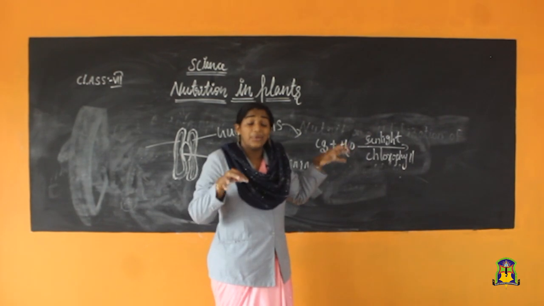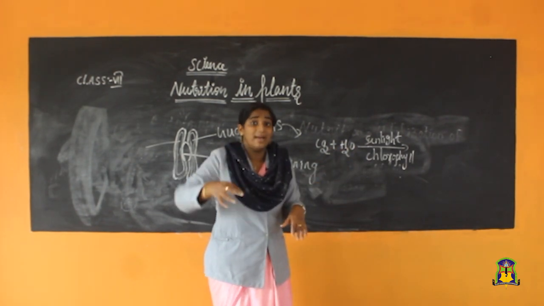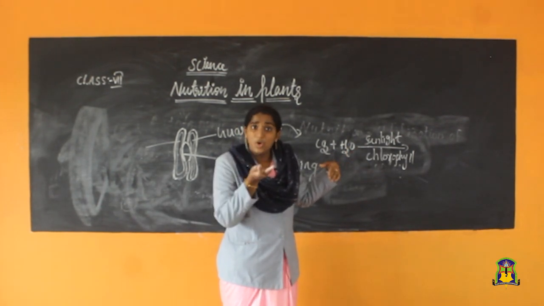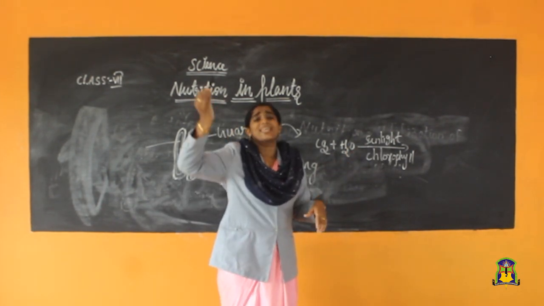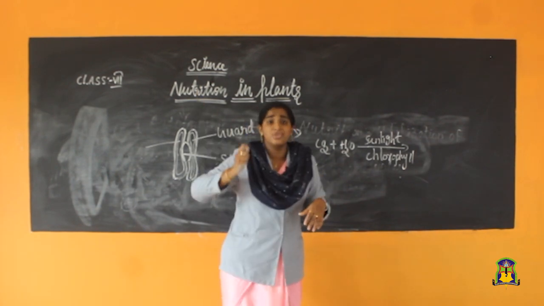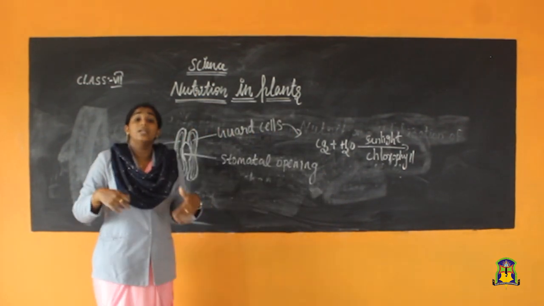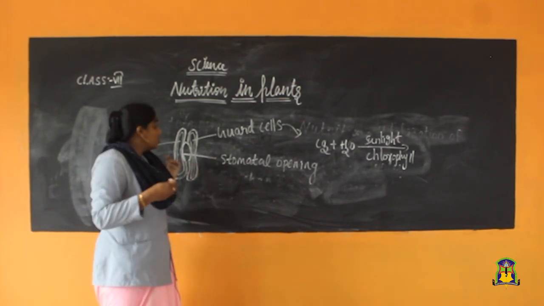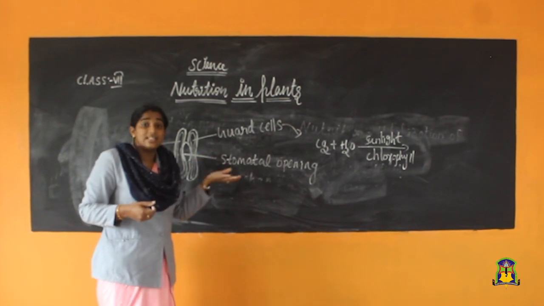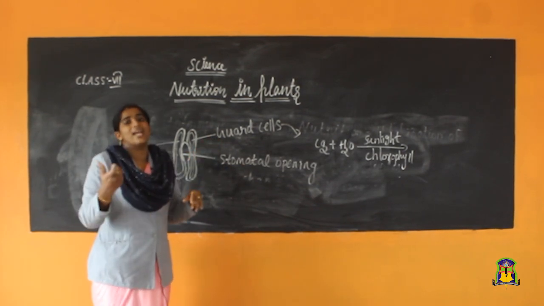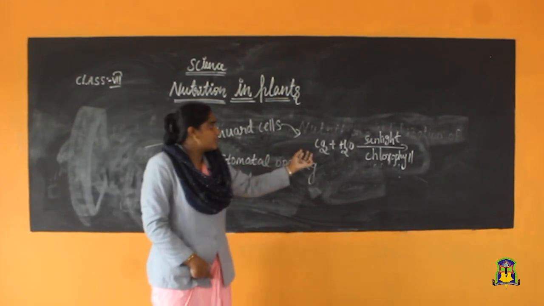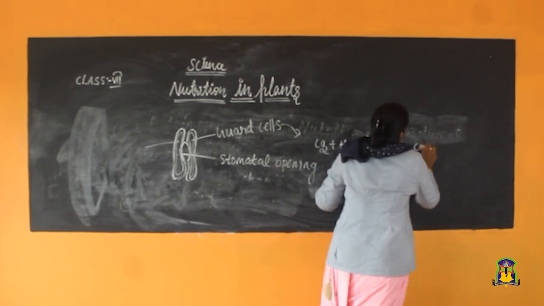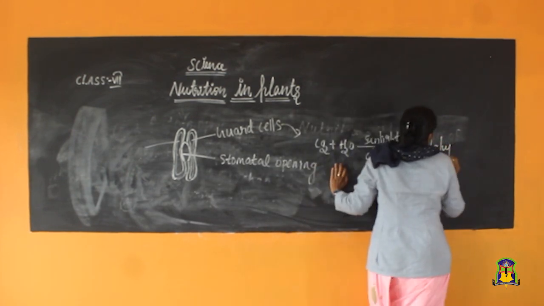Chlorophyll is the green pigment. The green pigment gives green color to the leaf, and the leaf consists of stomata pores. These stomata pores exchange the gases. That means plants absorb CO2 from the atmosphere and liberate oxygen to the atmosphere. Understood? So, this gaseous exchange happens through stomata. Here CO2 plus H2O, in the presence of sunlight and chlorophyll, forms carbohydrate and oxygen.